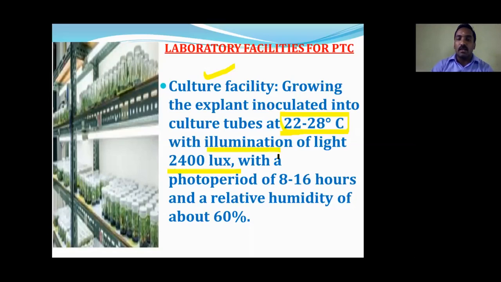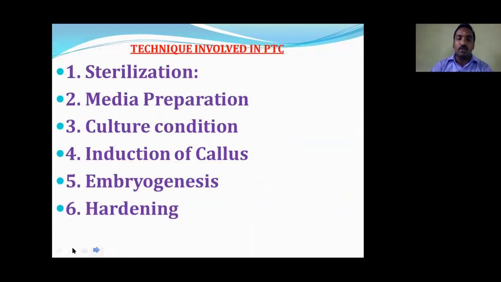And lux, in the sense, illumination. Illumination is nothing but the intensity of the light, around 2400 lux units, and photoperiod means if the light is on for nearly 8 to 16 hours, then the remaining hours or 8 hours should be dark. And humidity of the lab must be maintained at a minimum of around 60%. It is based on the tissue. If we are using some other tissues, the humidity is going to change.